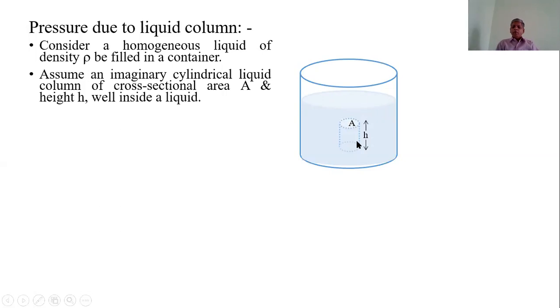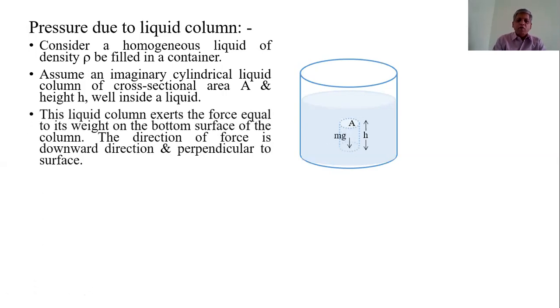Now we know that molecules have mass, so the liquid molecules or fluid molecules inside this cylinder have some mass, therefore it has weight. Therefore this liquid column exerts a gravitational force equal to its weight on this bottom surface.